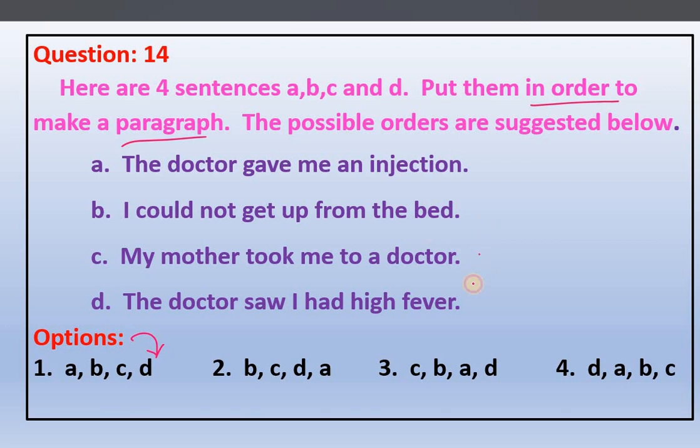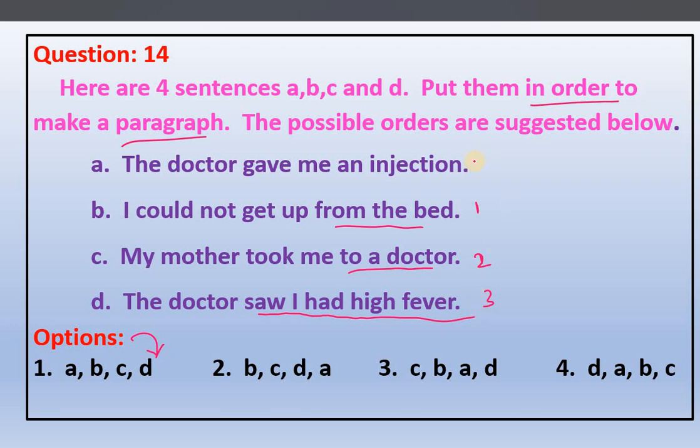First thing is what? This one. I could not get up from the bed. First thing, if someone is unable to get up from the bed, what will the boy's mother do? Take him to a doctor, right? If someone could not get up from the bed, then the mother will take him to a doctor. Then what will the doctor do? Will he give you an injection directly? No. First he will check. The doctor saw I had a fever. This is the third one.